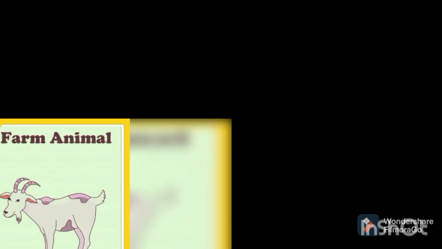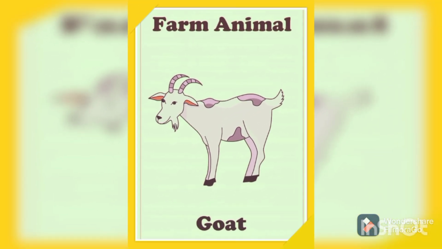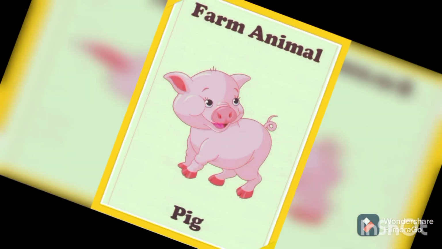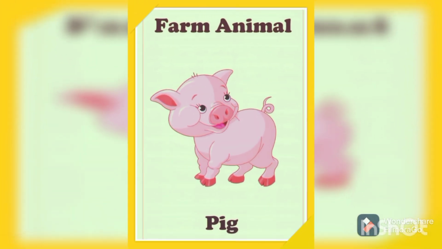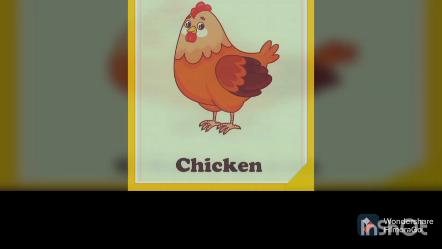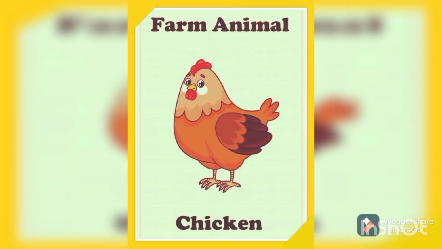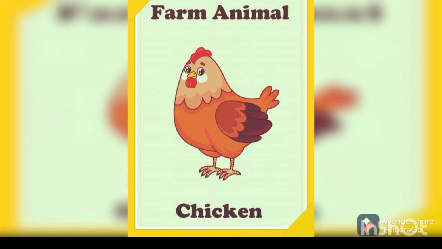Look boys and girls, this is a goat. What is this? This is a goat. This is also called a farm animal. No, this is a pig. Pigs also live in the farm. That's why this is called a farm animal. Okay. This is a hen. This is also called a farm animal. It gives us eggs.